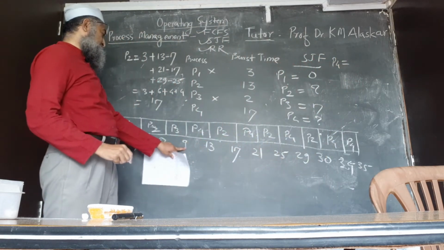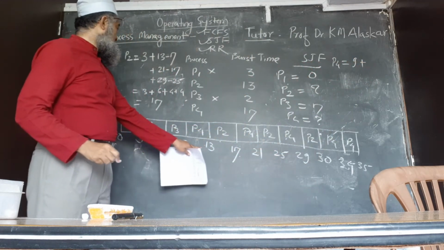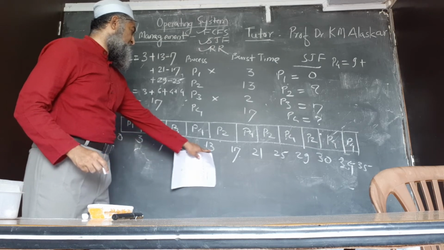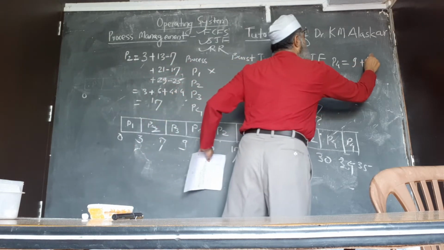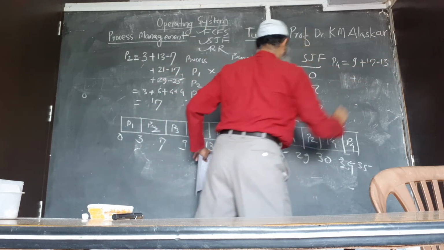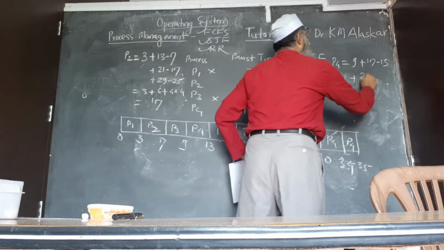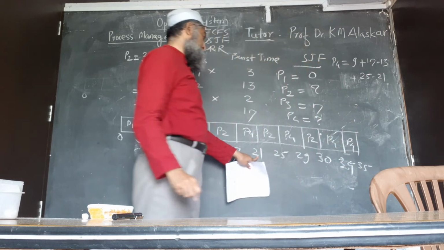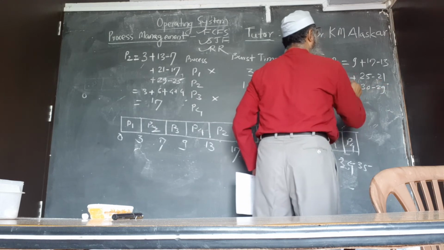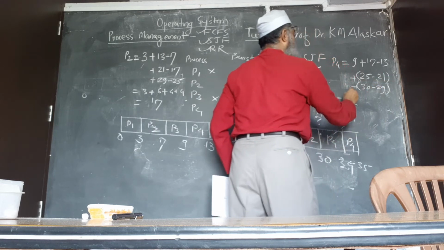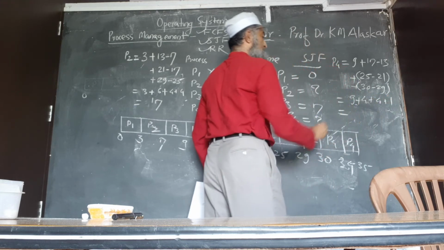First here it is 9 plus, up to this 13 it is used, but again it gets the chance, 17 minus 30, then 25 minus 21, and 30 minus 29. So 9 plus 4 plus 4 plus 1, so this will be 18.